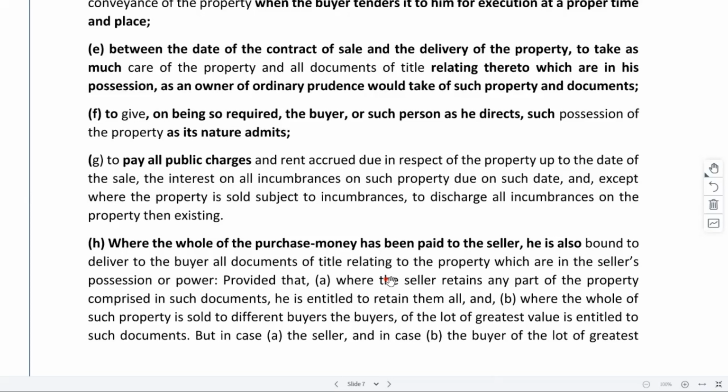Otherwise, when the entire payment is cleared, you need to hand over all the documents to the buyer. But there may be a case where the seller retains any or part of the documents comprised in such document. He is entitled to retain all of them if there are two or more owners, and then the question is to whom it would be given.